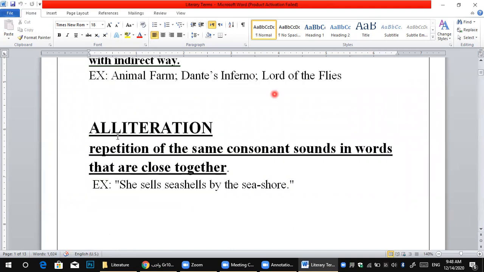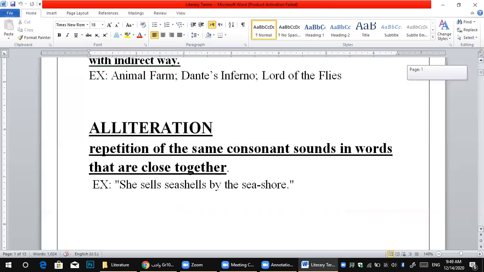The second one we have discussed before is called alliteration. Alliteration is when you repeat the same consonant sound. For example, "She sells seashells." This is called alliteration because they repeat the same consonant sound.